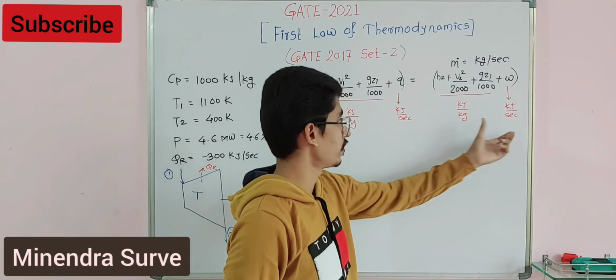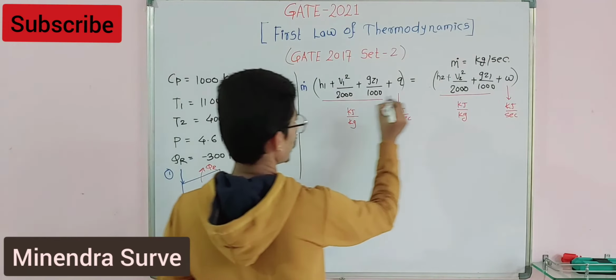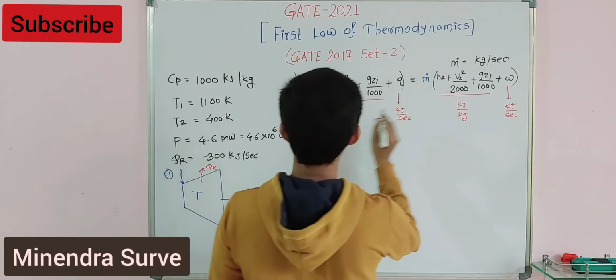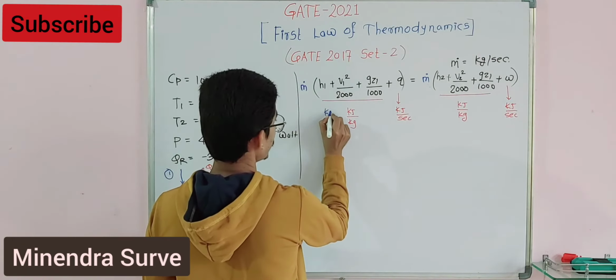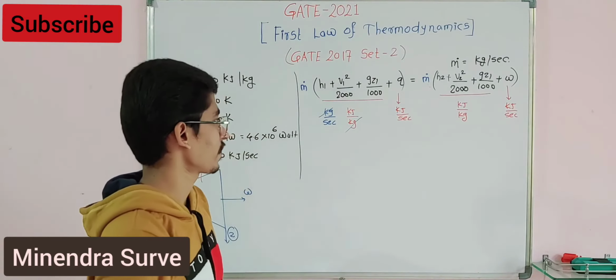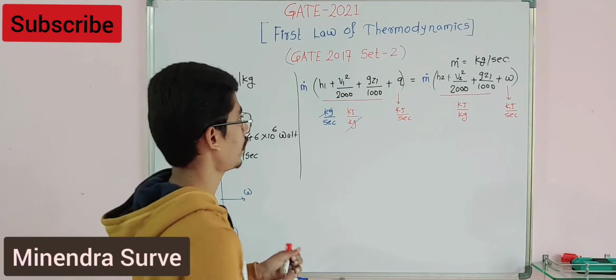But here is one more important parameter, mass flow rate. If you multiply over here mass flow rate for both the sides, so what will happen? Mass flow rate is in kg per second. Yes, it is in kg per second. Then definitely you will get the unit as kilojoule per second for particularly this term.